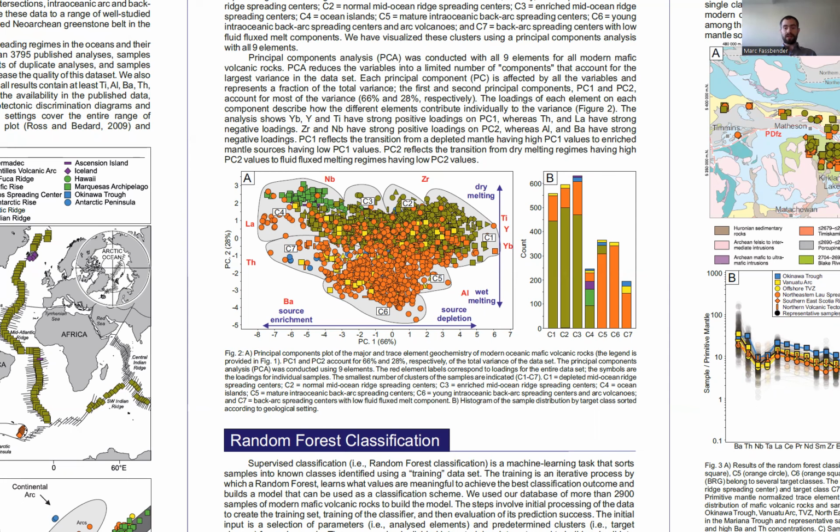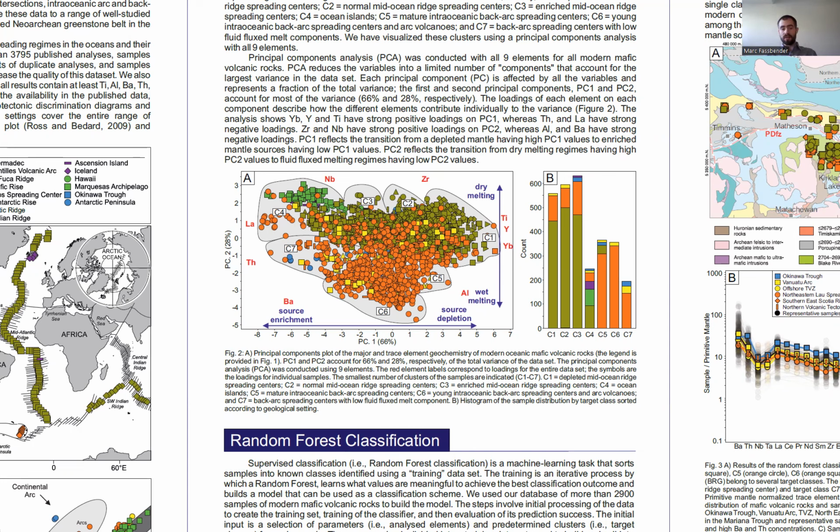This resulted in 7 distinct clusters that we have visualized here using principal components analysis. PCA reduces the variables into a limited number of components, and each principal component is affected by all the variables, representing a fraction of the total variance. In our case, 9 elements, hence 9 principal components. The first accounting for most variance, the last for least variance.